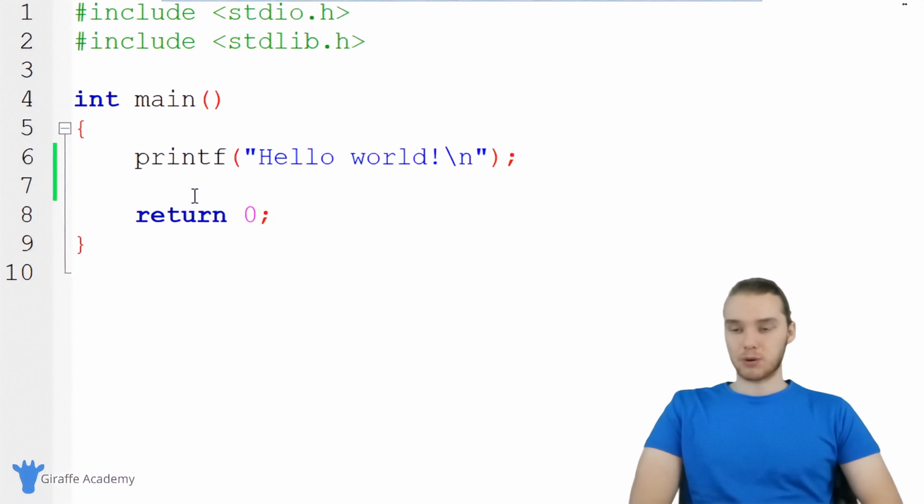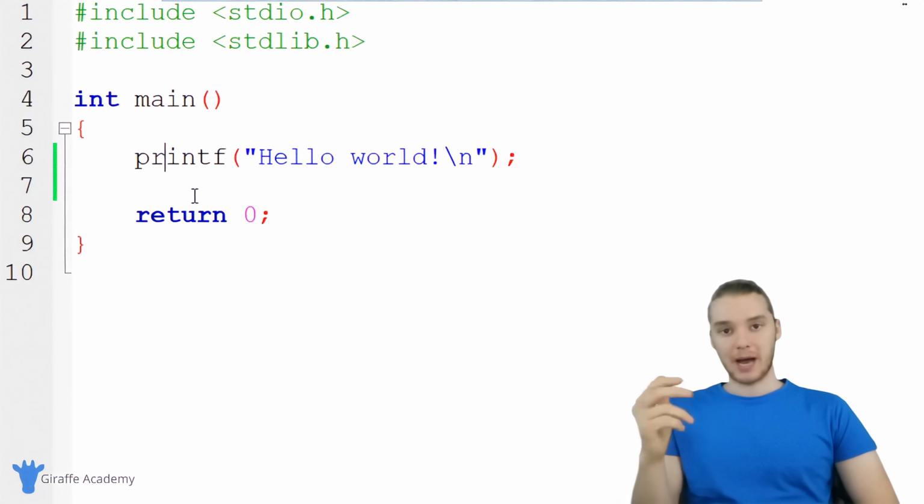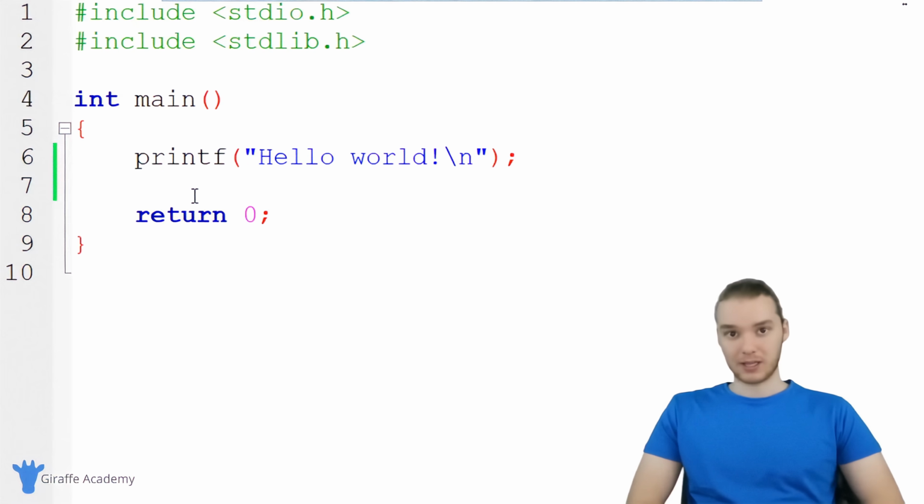So let's talk about how these programs actually get executed. Essentially, when we write a program, we have a set of instructions. So when I'm writing a C program, I'm basically writing out a set of instructions. Imagine you were writing a recipe or something, right? A recipe is essentially just a set of instructions that when executed correctly will result in cooking or baking something delicious, right? And that's basically what these C programs are. It's a set of instructions that when executed correctly will result in the computer doing something for us.